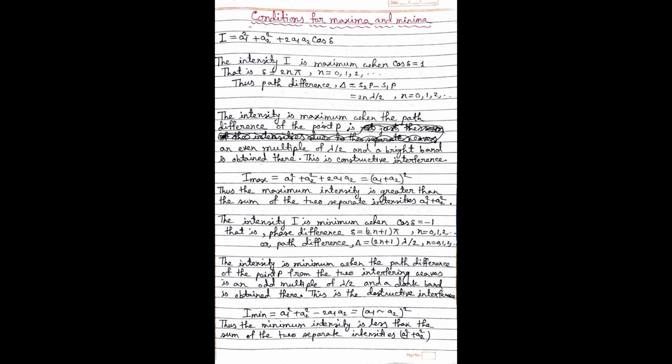Now I will be minimum if we put cos delta equal to minus 1. When will it be minus 1? If delta equal to (2n plus 1) pi. Then the path difference will be (2n plus 1) lambda by 2. Thus the intensity will be minimum when the path difference at point P is an odd multiple of lambda by 2. The minimum intensity is (A1 tilde A2) whole square. Why tilde? Because if A1 is greater than A2, then we have to take A1 minus A2, and if A2 is greater than A1, then we should take A2 minus A1.